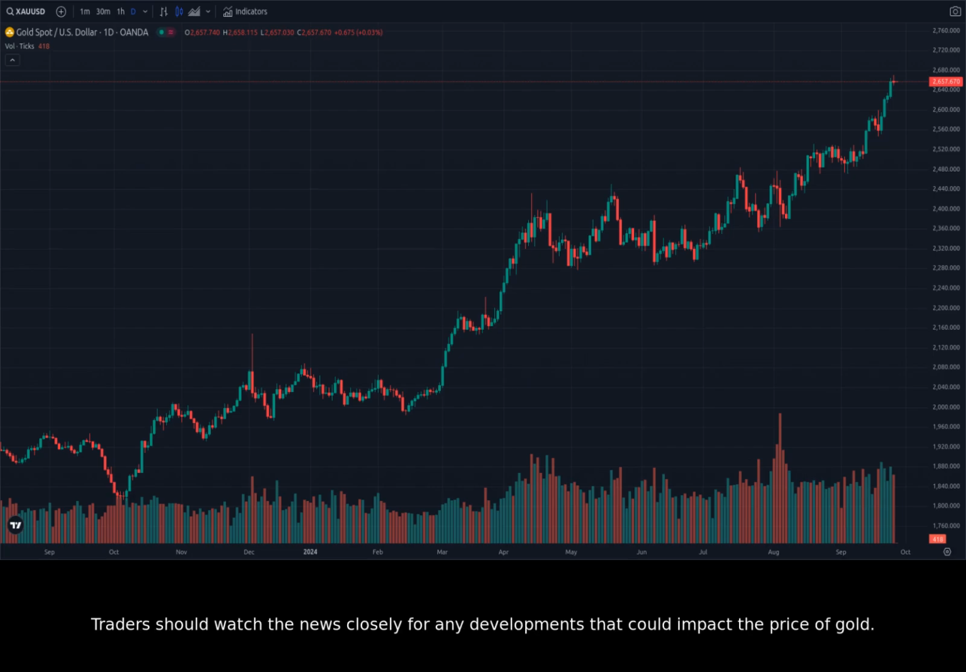Traders should watch the news closely for any developments that could impact the price of gold. They should also keep an eye on the technical indicators to gauge the strength of the trend.